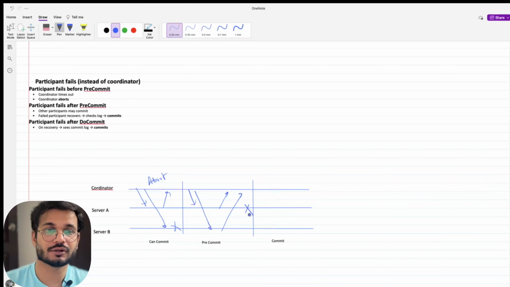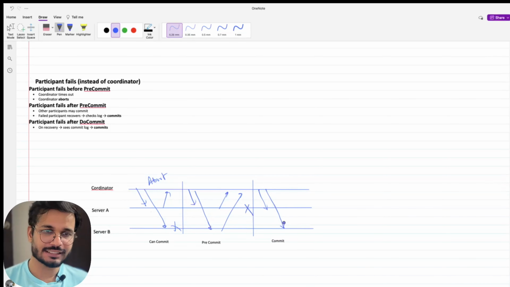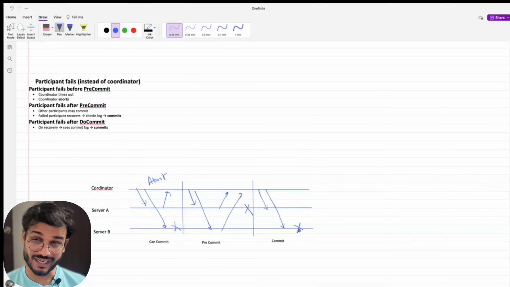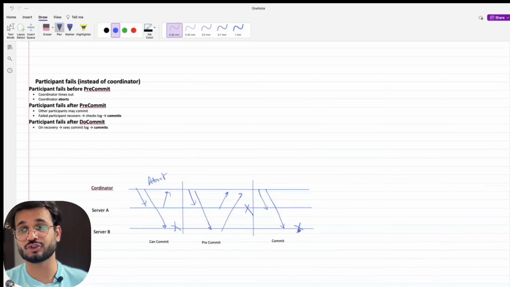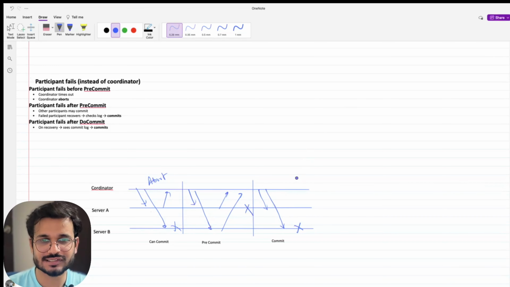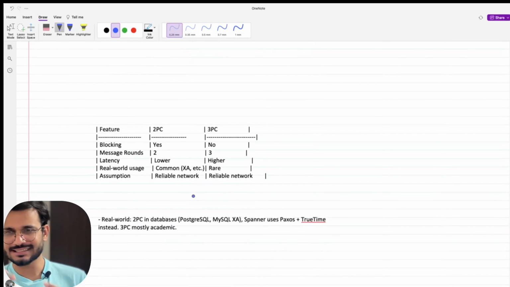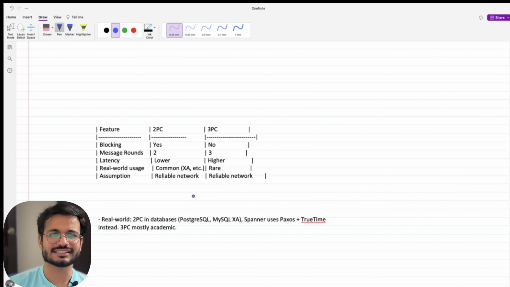Now, what if the participant fails after do commit? So we've got a signal from here and suddenly server B fails. In this scenario also, we'll wait for server B to come up and do the commit. So this is another blocking use case. So this is the only scenario in which we are still blocked, because the participants have failed and we are waiting for the participants.